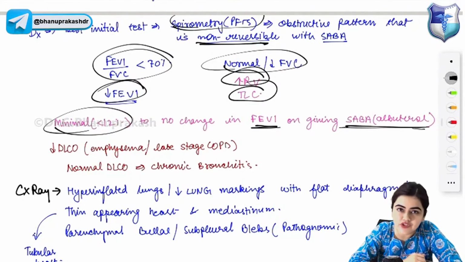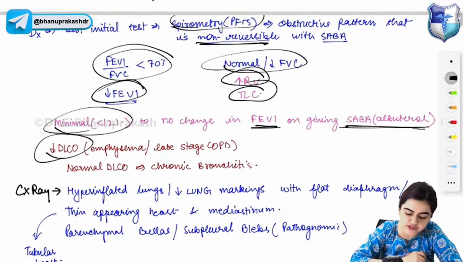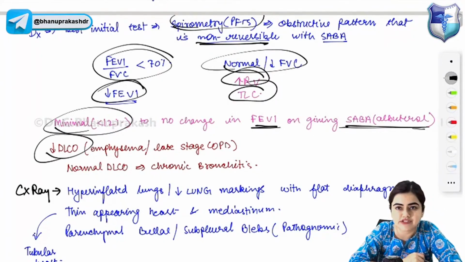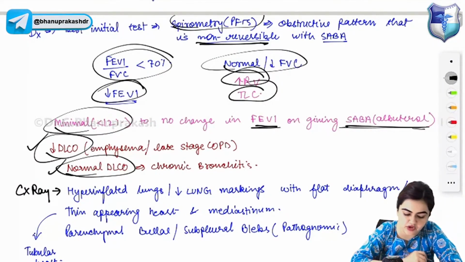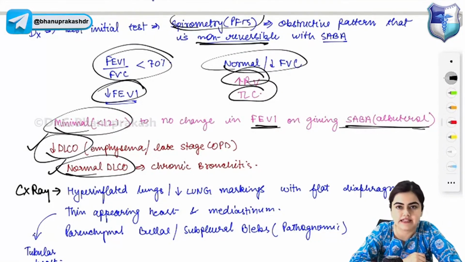The DLCO value will be decreased in emphysema or late stage COPD. DLCO remains normal in chronic bronchitis. This you have to remember.